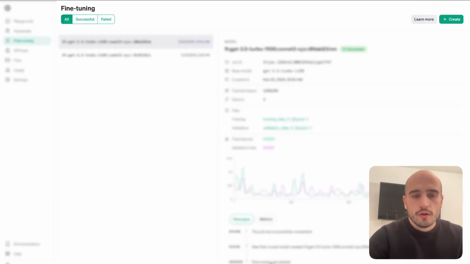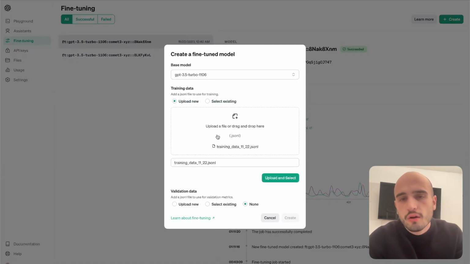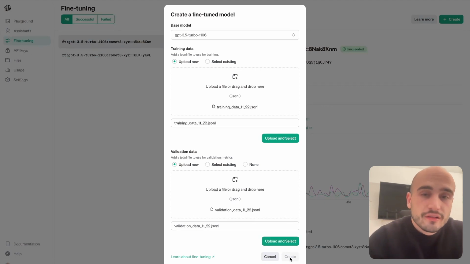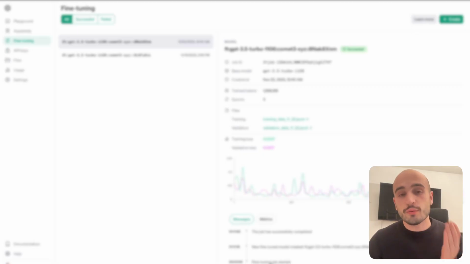So go to the OpenAI playground, go to the fine-tuning section, click on create, choose your model, upload your training and validation file, and then click on create the fine-tuning job. So let's see what happened.